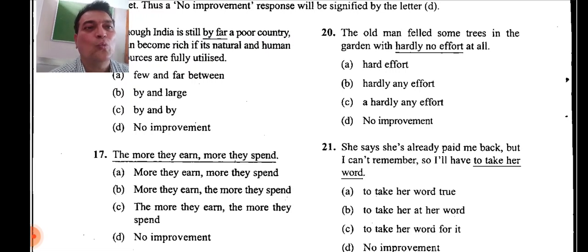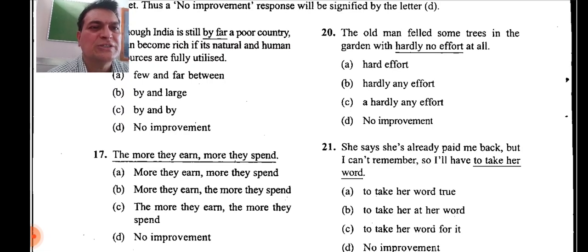Whenever there is a negative sense, then what should be used? Hardly any effort. The old man felled some trees in the garden with hardly any effort because there is a negative connotation. There is a negative sense. Therefore, we have to use hardly any effort.